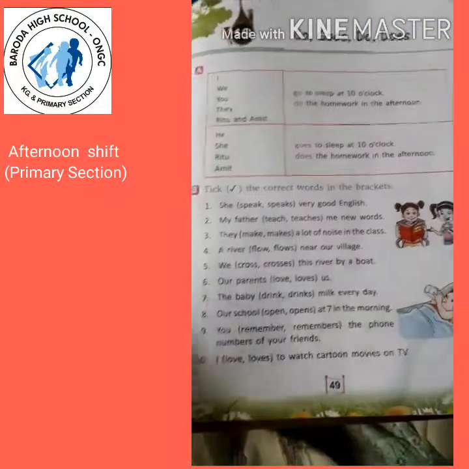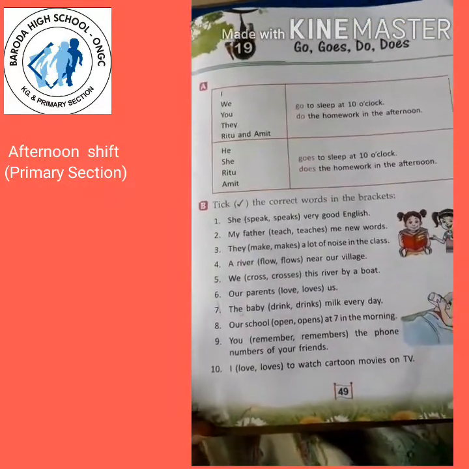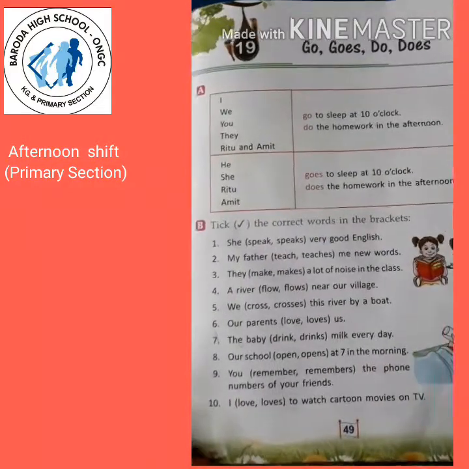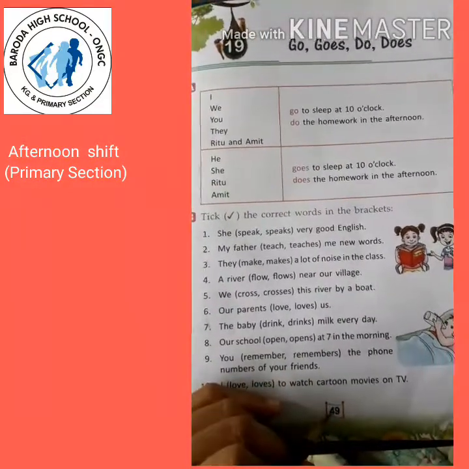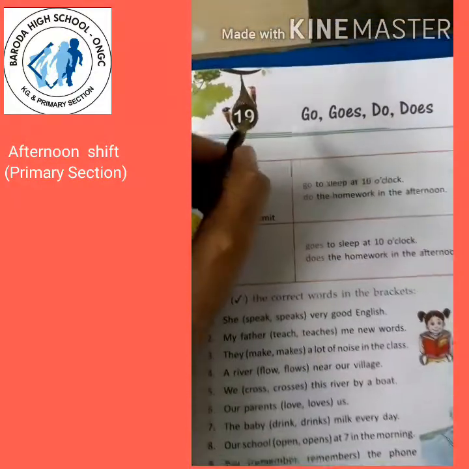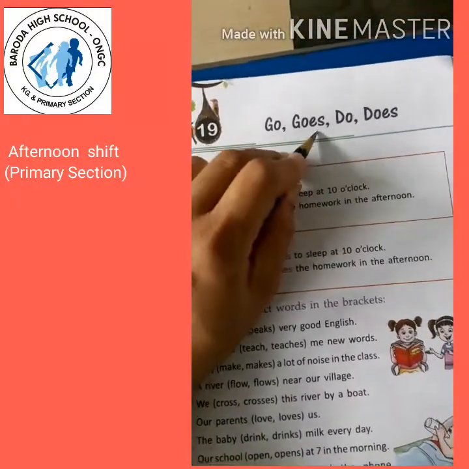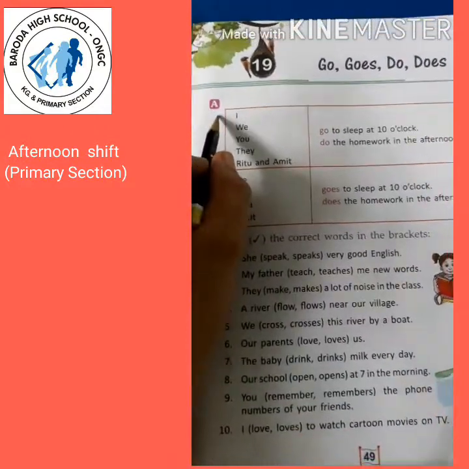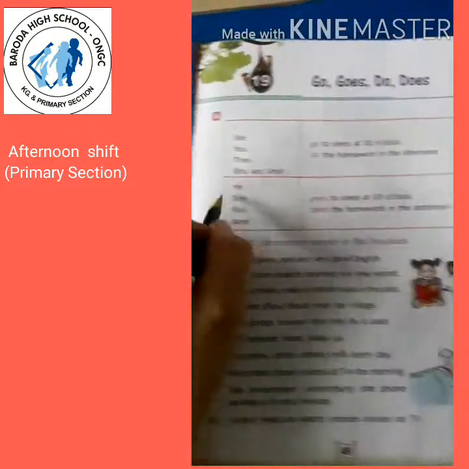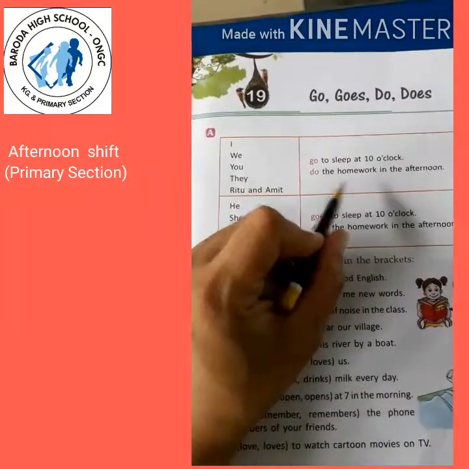Students, now let's do some exercises of the simple present tense. Open your grammar textbook, page number 49. Lesson number 19, go, goes, do, does. Now see here, A. Here one table is given. We have to frame sentences.